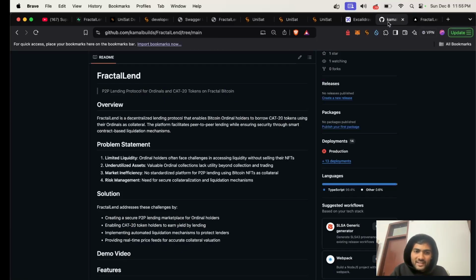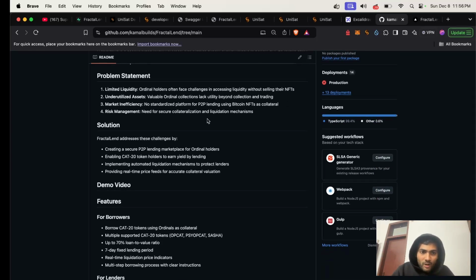The second is underutilization of assets. Valuable ordinal collections lack utility beyond collection and trading. The third is market inefficiency. No standard platform for peer-to-peer lending using Bitcoin ordinals as collateral is present right now, so we decided to build this. The fourth is risk management. We have a need for secure collateralization and liquidation mechanisms. So we came up with a solution to solve these problems.